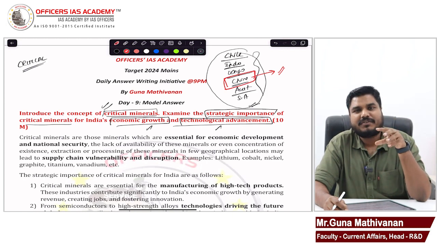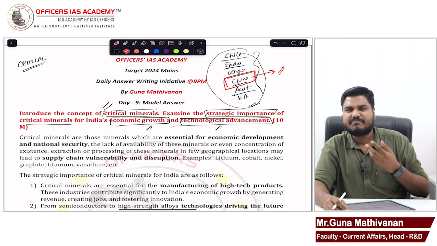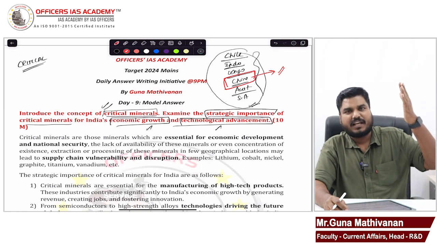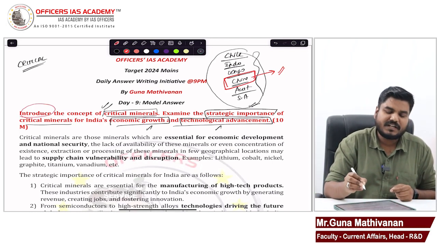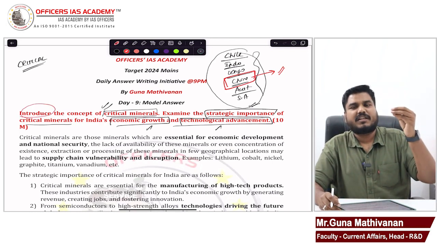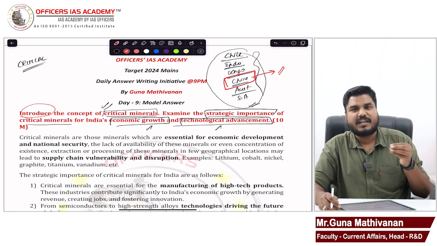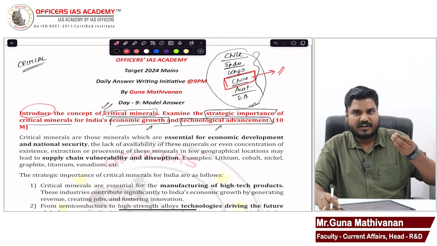Finally, in the conclusion, you can give some efforts taken by the government to ensure the availability of critical minerals, and you can conclude. That's all. Very simple, direct answer. Give an idea about what critical minerals are, because the question asks you to introduce the concept. What are critical minerals? Where are they used? Where are they located? Where are they being processed? Okay, so give that introduction.